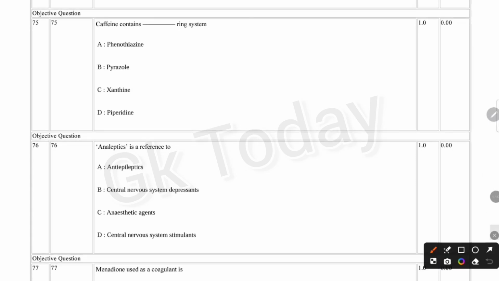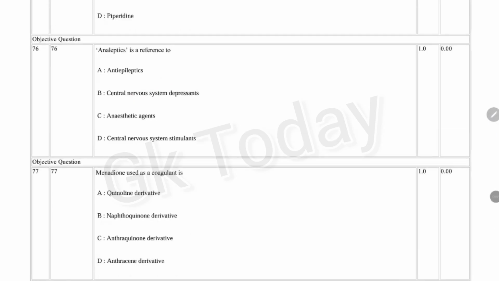Okay, next question. Caffeine contains dash ring system. Caffeine contains xanthine ring system. Options are phenothiazine, pyrazole, xanthine, piperidine. Caffeine contains xanthine ring system.